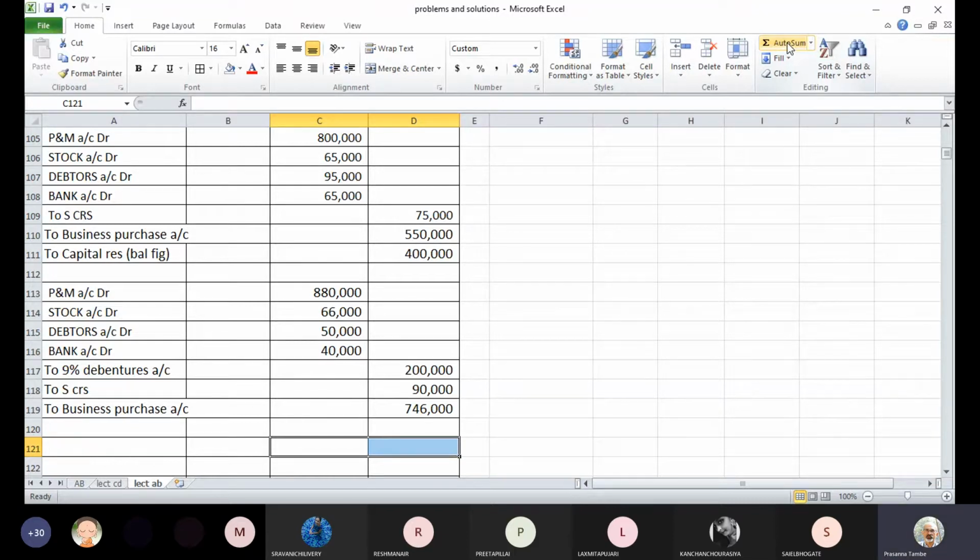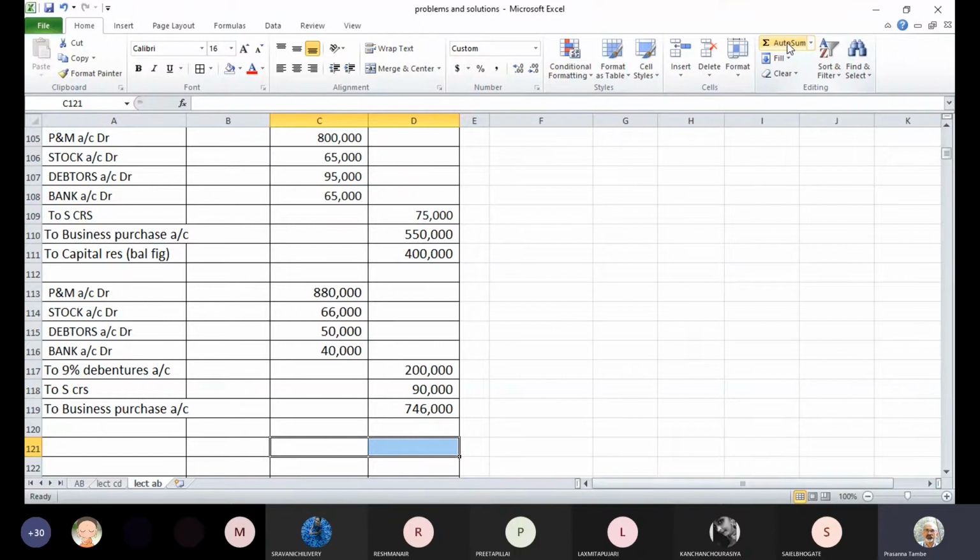Now the next step will be to settle the purchase consideration. If you go back to the statement of purchase consideration, there is a separate consideration for shareholders of Parag Limited, and there is a separate consideration for shareholders of Chirag Limited. In case of Parag Limited, you have given them equity shares worth 5.5 lakhs, issued at a premium. We have issued 50,000 equity shares at the rate of 11 rupees per share, that includes a premium of rupees 1 per share.